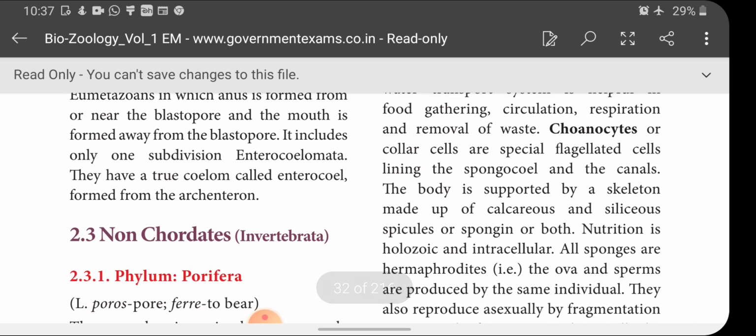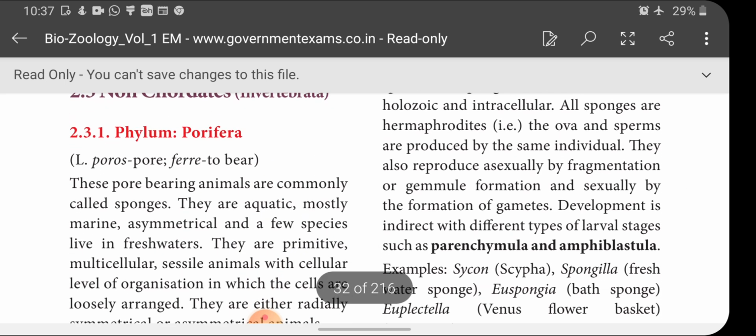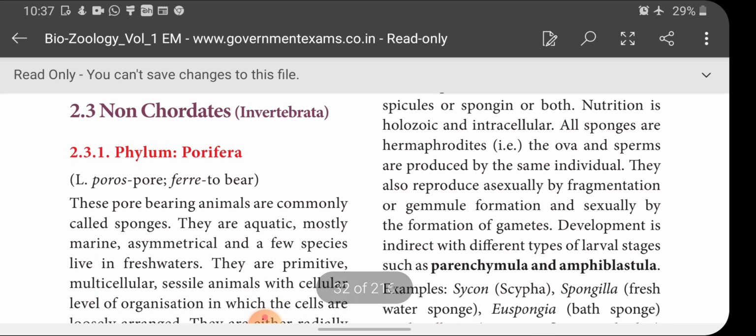And then non-chordates. You see, children, what is non-chordate? What is chordate first, then?